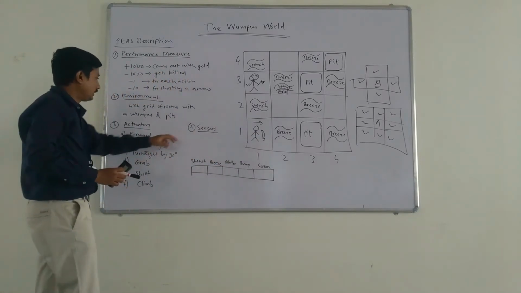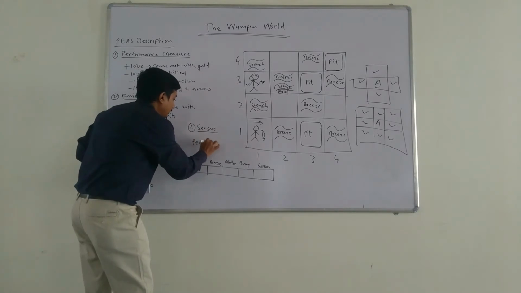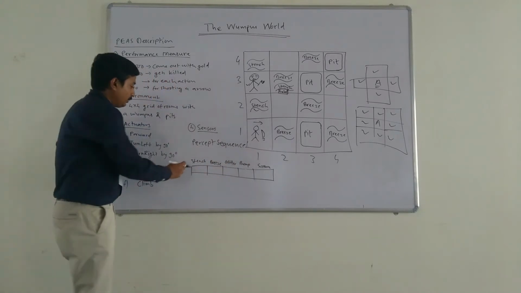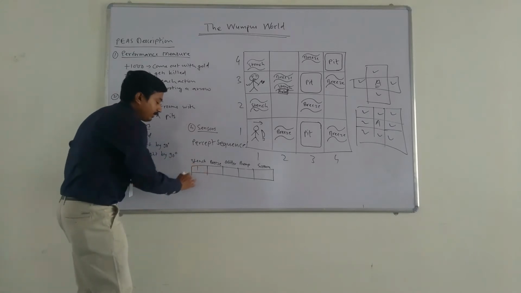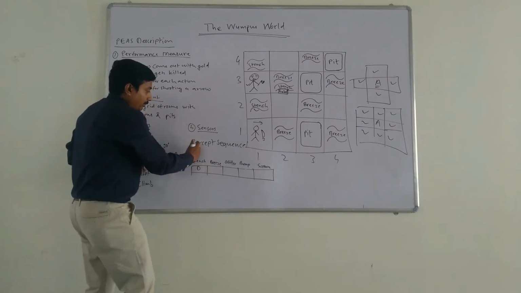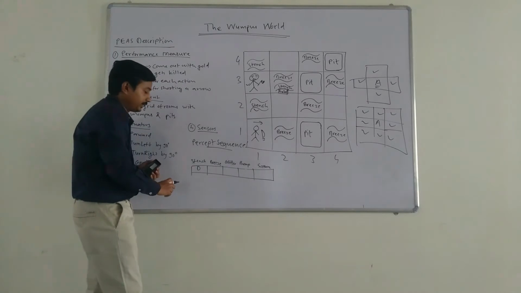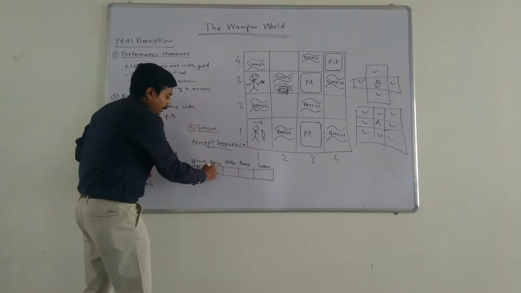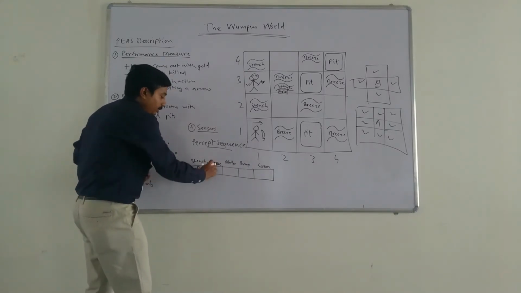Next, the sensors. So the percept sequence for our agent is this one. Our agent can feel a stench smell. If it is present, we will represent it by 1. If it is not, then we will have 0. So the percept sequence for our agent will be this vector, a 5-element vector. Then if it feels a breeze, it will be represented by 1 at the second location, otherwise 0.